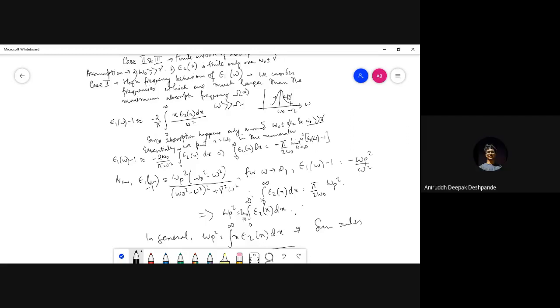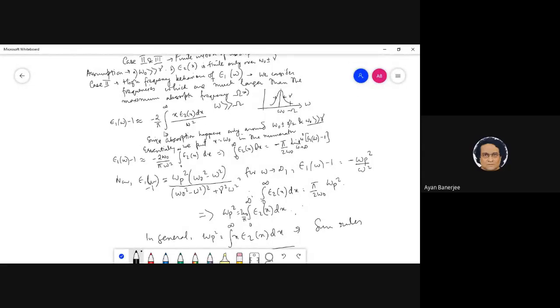Epsilon 2 varies a lot on this scale. Hitesh, you're not following. This varies a lot. This does not vary at all. That is the whole point. This does not vary at all, so I take it out. Think of this as my absorption, right? The integration limits for x are from 0 to infinity. What do you mean by that? This is mostly 0 at all points except this part. Right, that is very crucial.